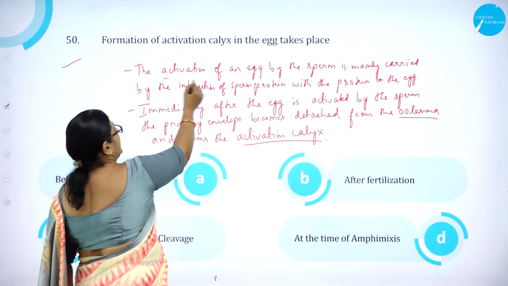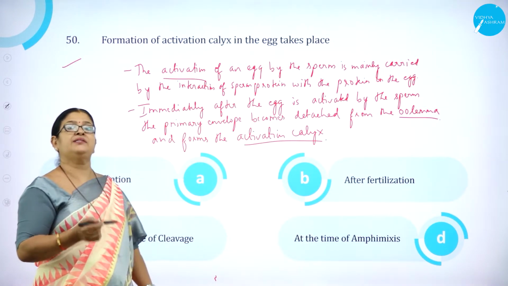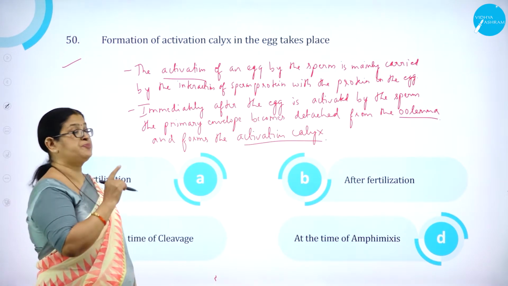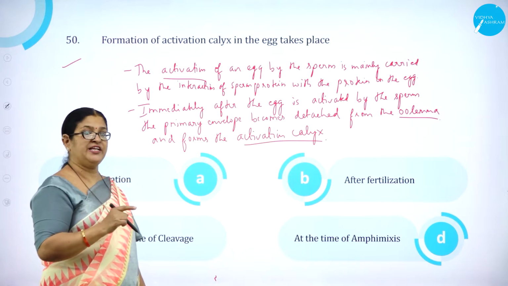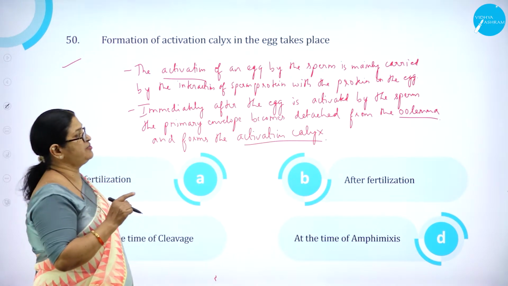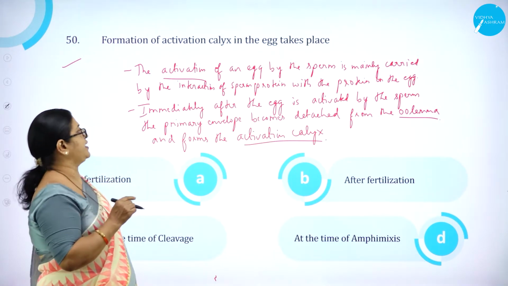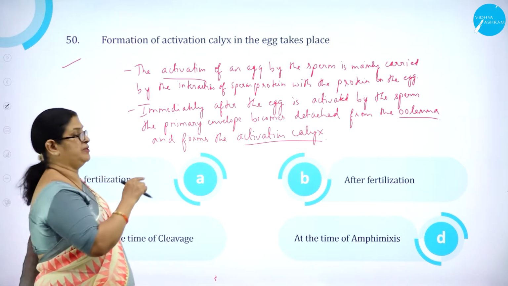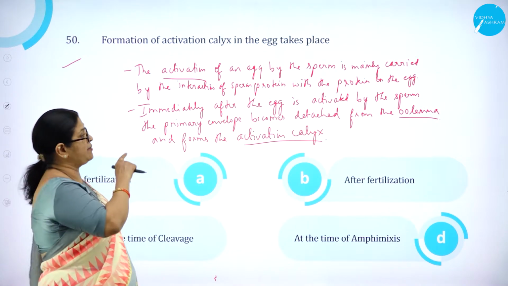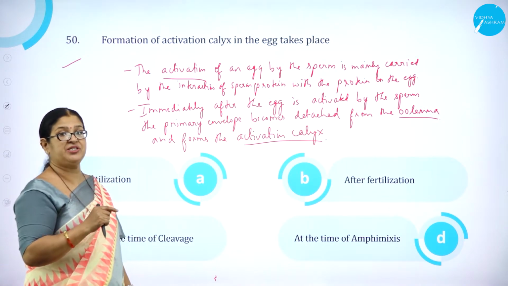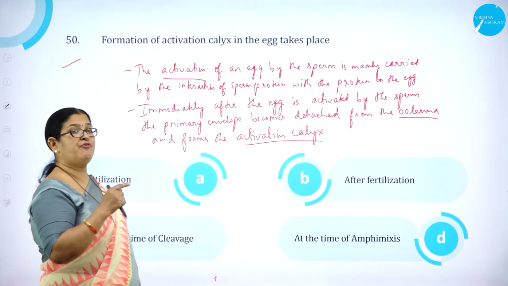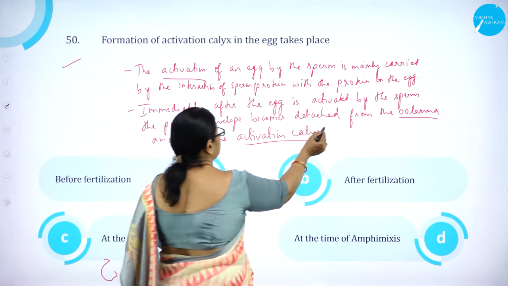As we know, the activation of an egg by the sperm is mainly carried out by the interaction of the sperm protein with the protein on the egg. Immediately after the egg is activated by the sperm, the primary envelope becomes detached from the oolemma, that is from the outer layer, and forms the activation calyx.